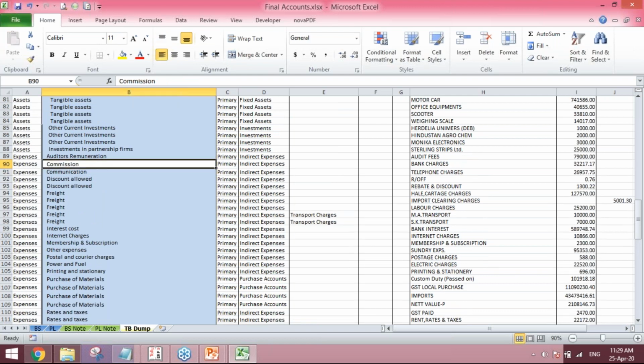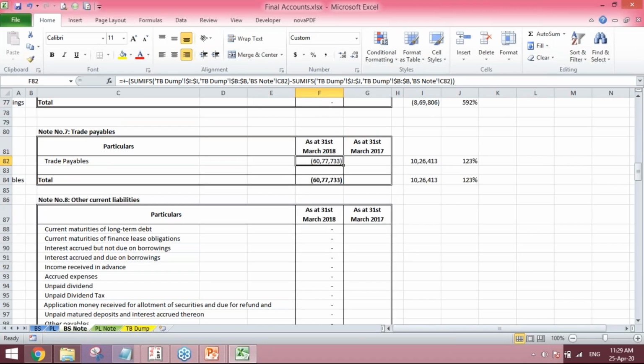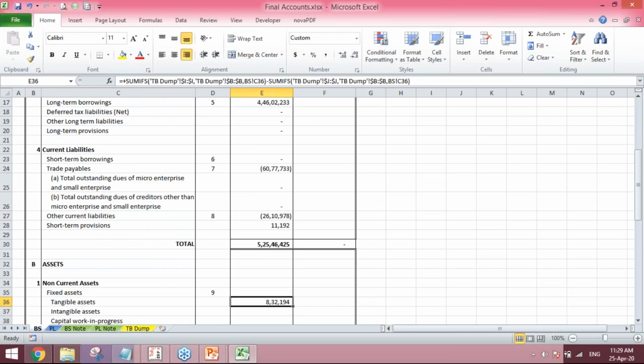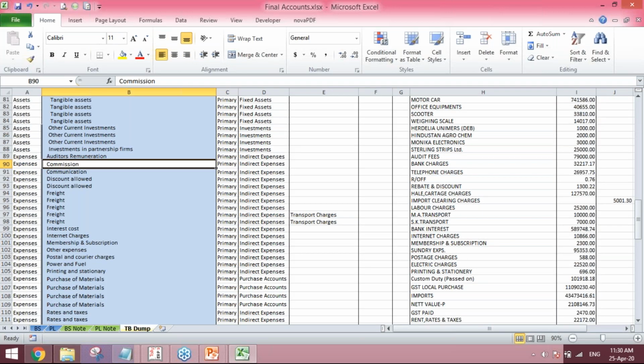Okay, so automatically due to formatting and formulas, it will get shifted to commission, and automatically it will get linked to the balance. The P&L note will get linked to profit and loss, and the balance sheet note will get linked to the balance sheet. And you can see here the difference is 0. So you can easily prepare the final account statement through this detailed trial balance.